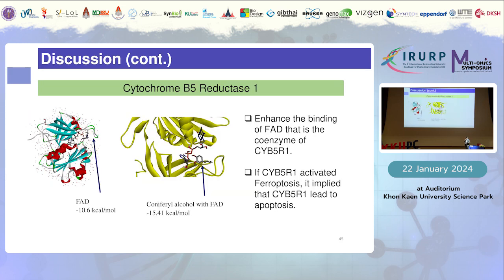And if you look at the binding site here that we simulated, this is a binding site of the ligand, in this case the CA compound that we synthesized, binding to the cytochrome B5 reductase 1. And we show that the energy of binding is here.